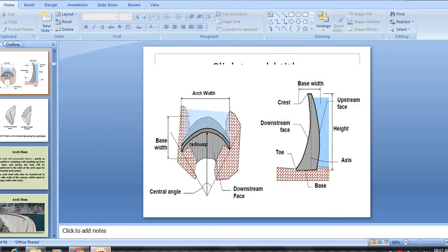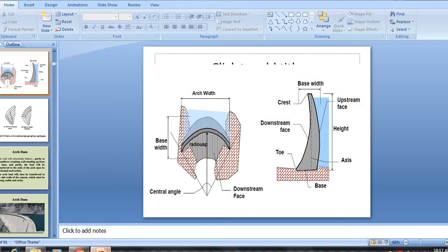Here we can see a plan, first one plan and second one section of an arch dam. The base length from upstream to downstream is known as base width. Abutment to abutment width is known as arch width.